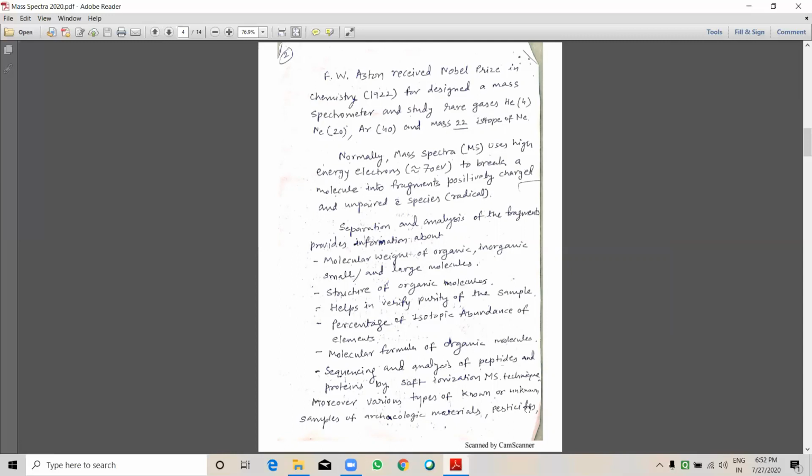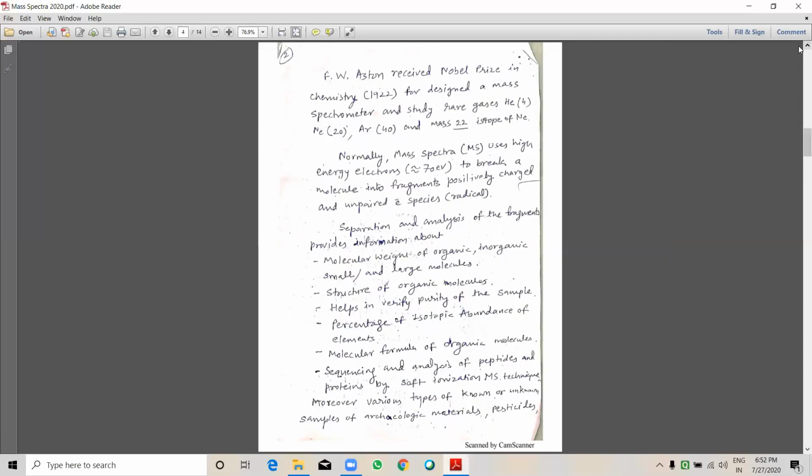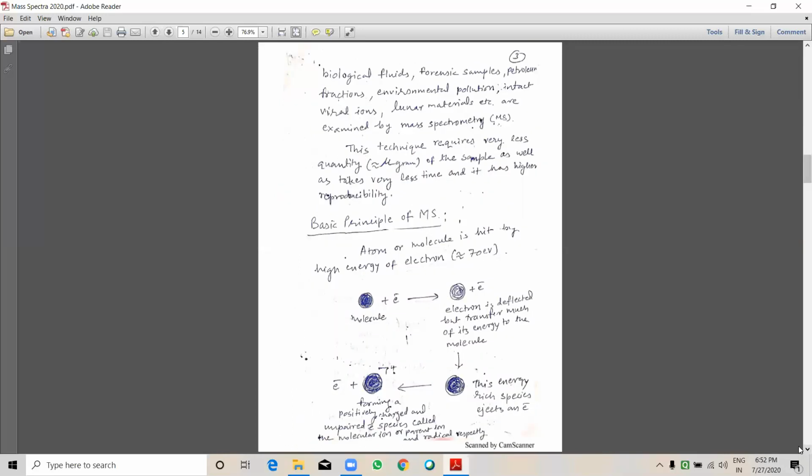Moreover, various types of known or unknown samples of archaeological materials, pesticides, biological fluids, forensic samples, petroleum fractions, environmental pollution, intact viral ions, lunar materials, etc. are examined by mass spectrometry.